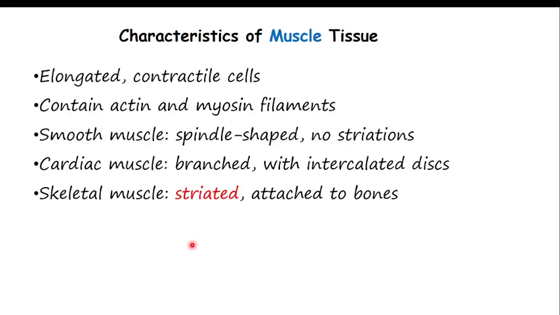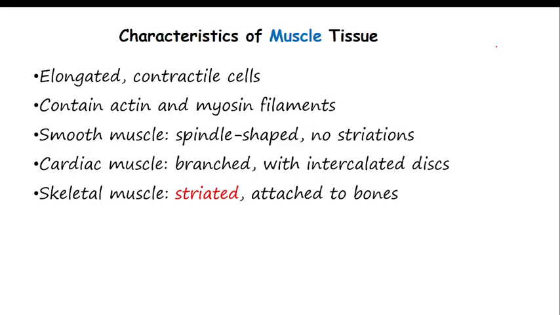Characteristics of the muscles: they are elongated and contractile cells. Elongated means they are not circular. They contain actin and myosin filaments. Keep this: smooth muscle is not striated.